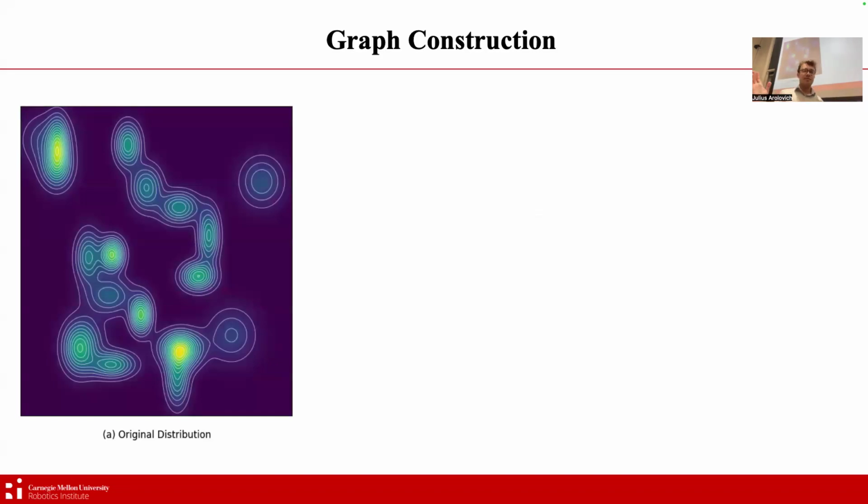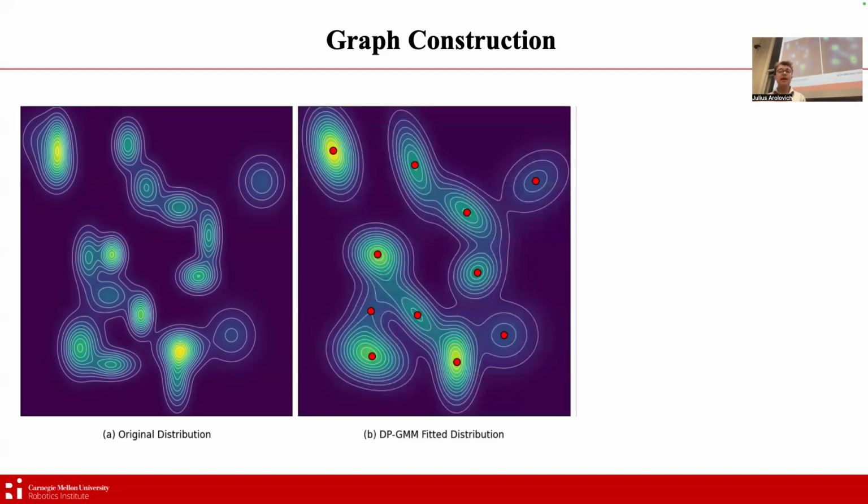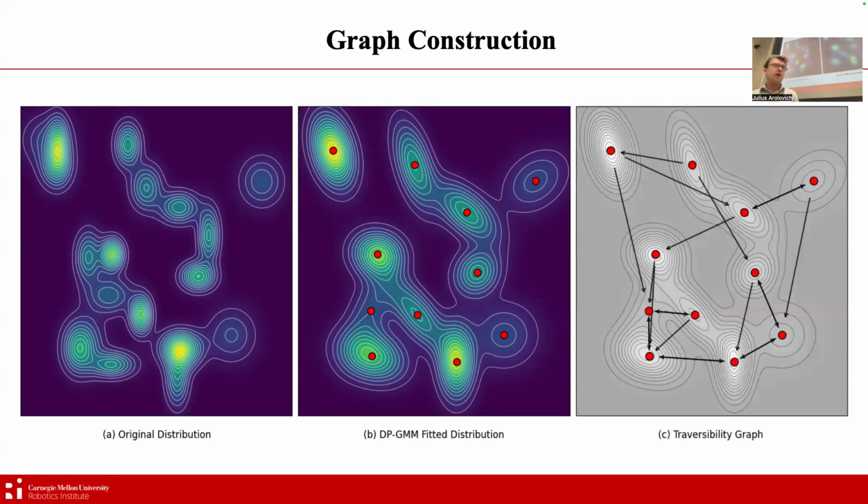So let's see it in action. Given some distribution like this, we can fit a Gaussian mixture model, and you'll see that it's a good approximation. It's most certainly not exact, but when we actually trace out our edges, the graph ends up being really well connected, and it would allow agents to propagate through the graph really quite well. This is an example of the traversability graph that we would end up looking at when we seek to have agents decide where they're going.